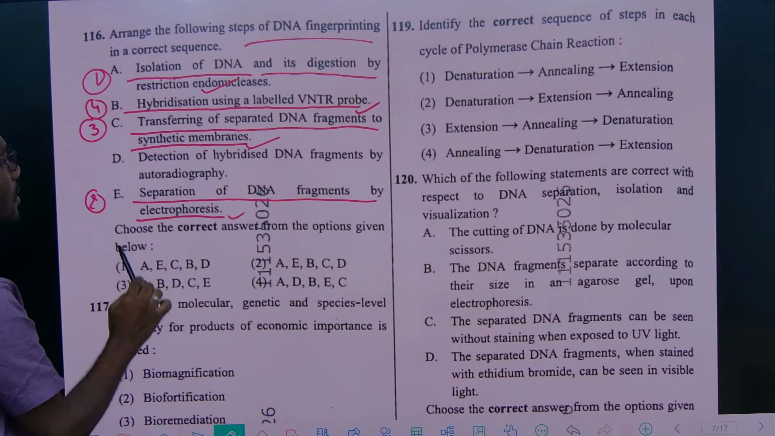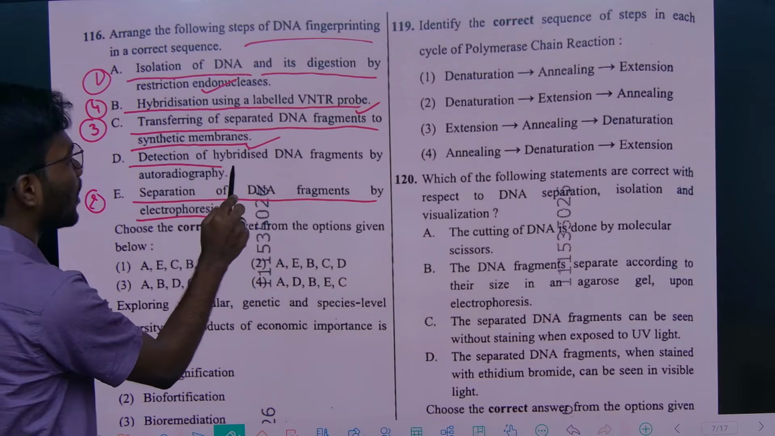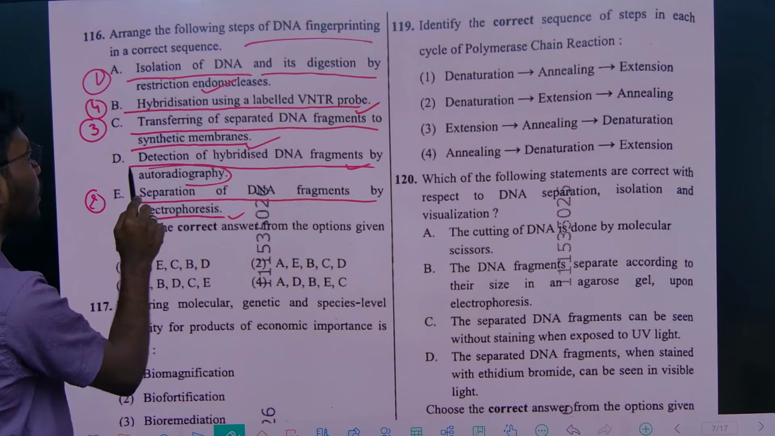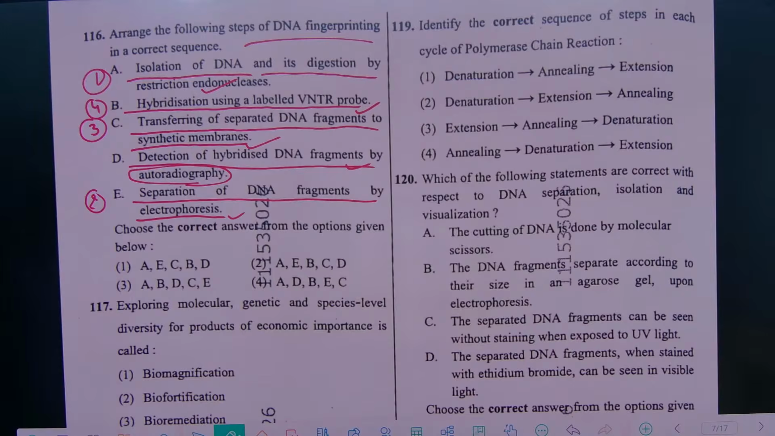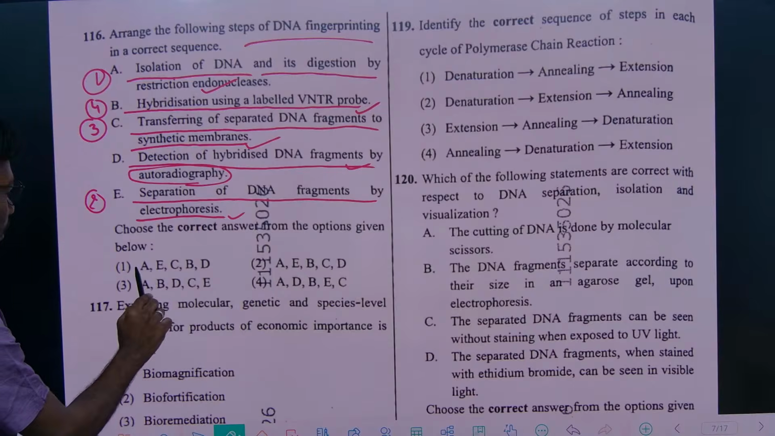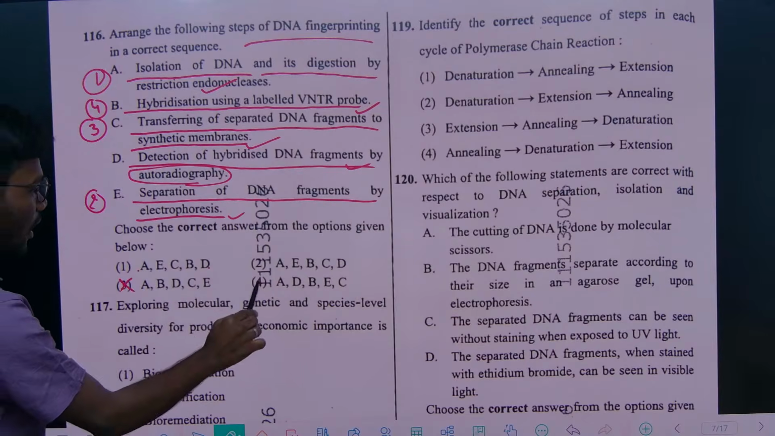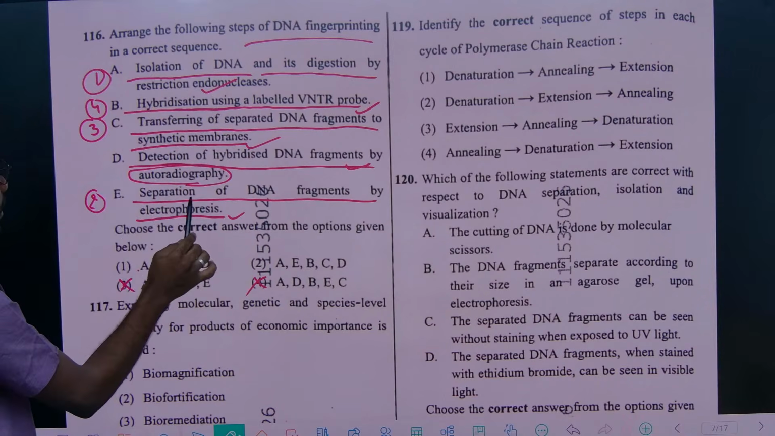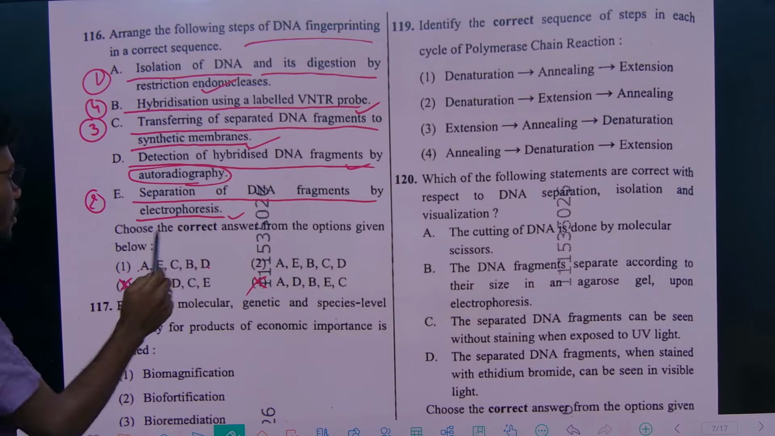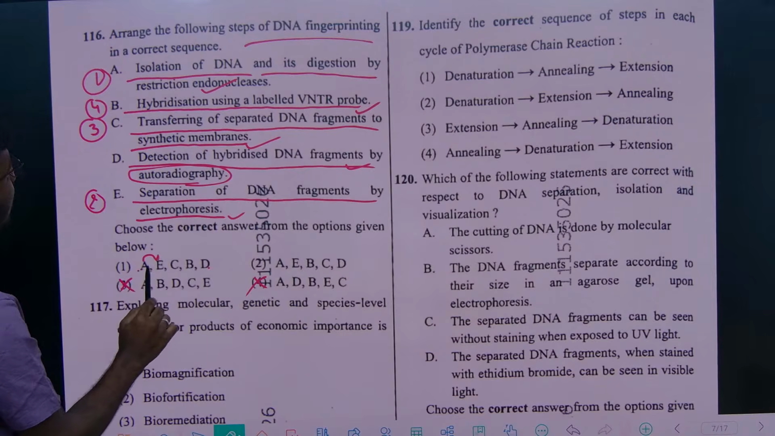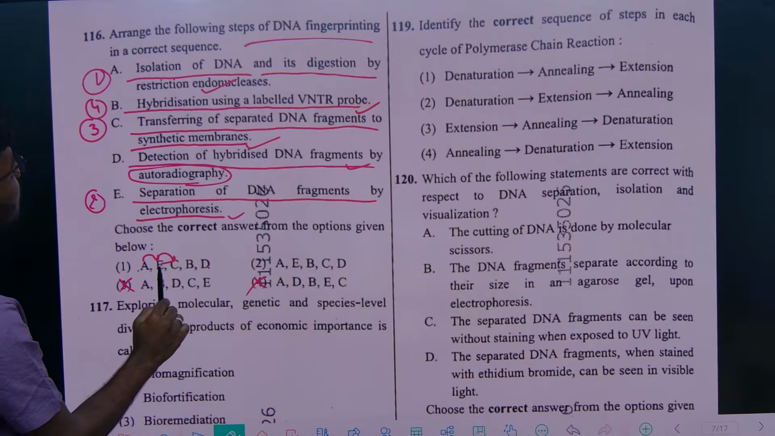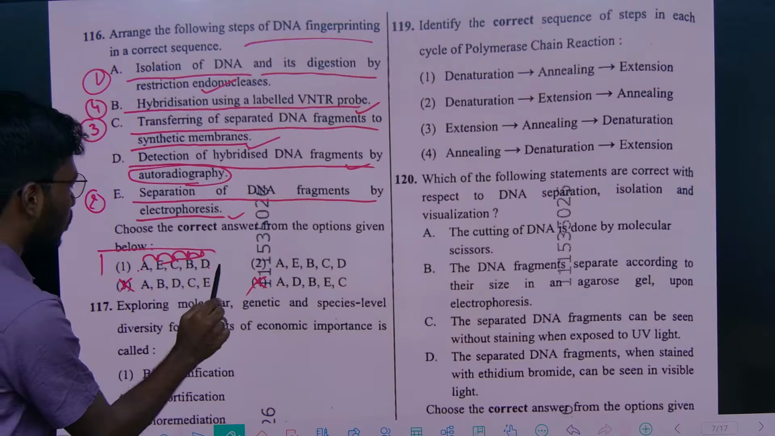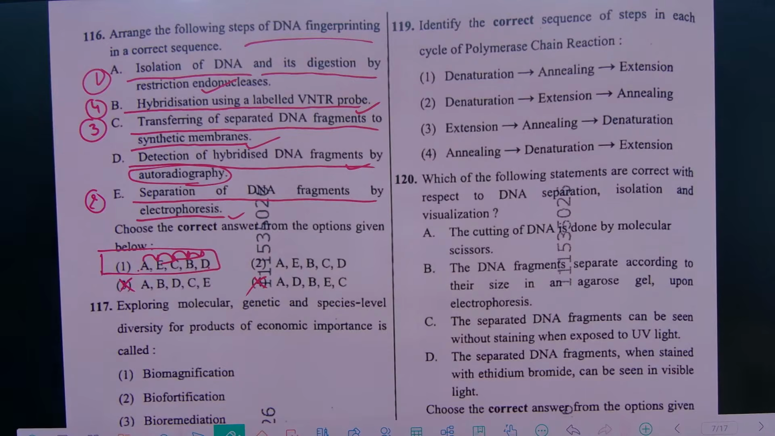So, after all these things, we have to detect whether any hybridized fragments are there or not. Detection of hybridized DNA fragments by autoradiography will be the last step. According to this, A will be the first step, B will be the last step. You can easily eliminate 3 and 4, and after isolation, what will be the next step? Separation of DNA fragments, right? So, A after E, E after C, C after B and B after D. So for this question, option 1 is the correct option.